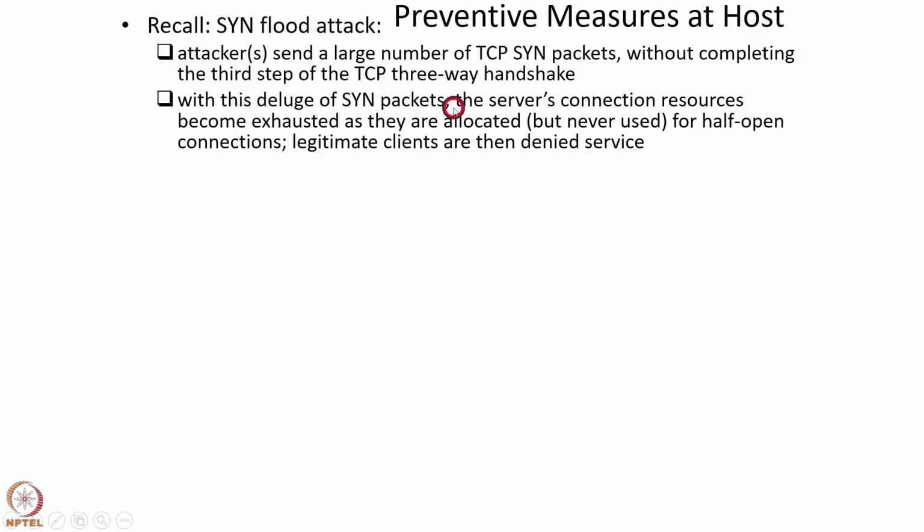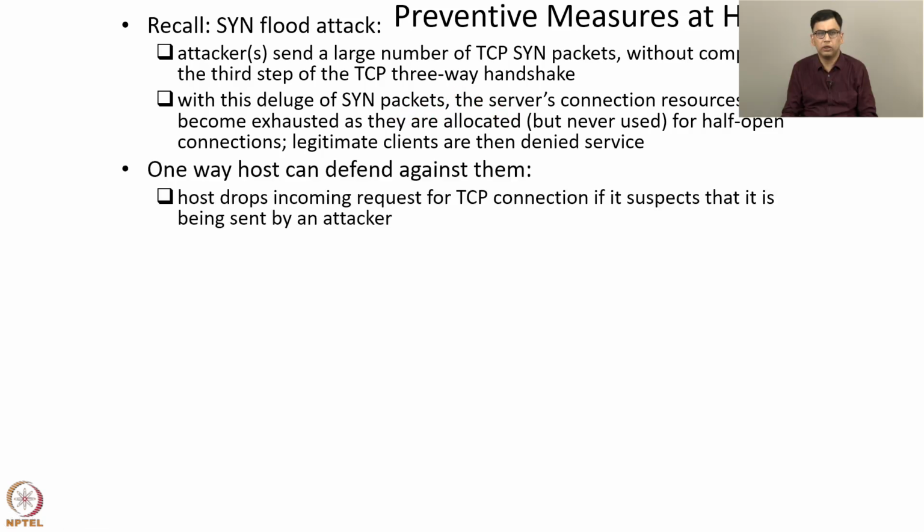So this is a SYN flood attack, and we now want to discuss measures to defend against and prevent this attack. One way the host can defend is to just drop incoming requests for TCP connections if it suspects that they are being sent by an attacker. But the key question is, how can a host distinguish between legitimate TCP connection requests and those which are from attackers?